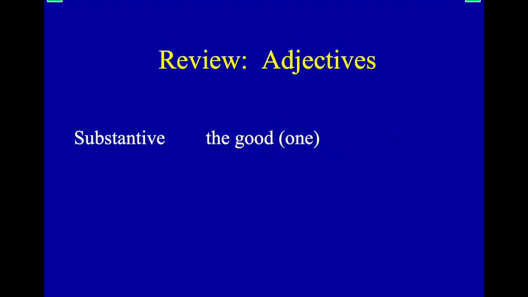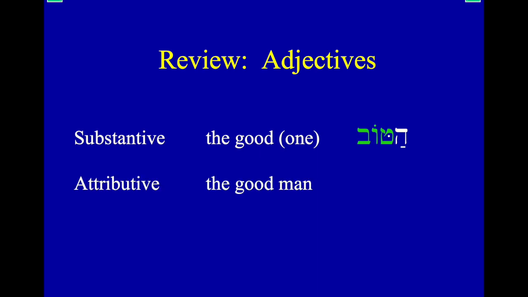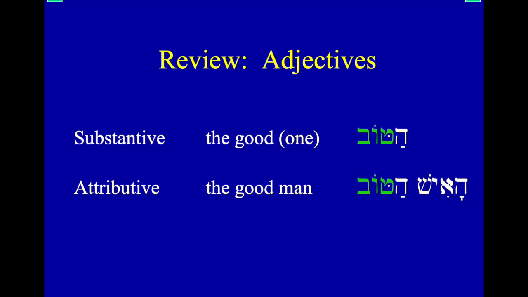Remember our adjectives? We could have a substantive adjective just by itself, like tov means good, like the good, the bad, and the ugly or something like that. Or like find the good or seek the good, right? That would just be tov by itself. Those are fairly rare for adjectives just by itself, hatov, the good. But mostly we talked about attributive and predicative adjectives, right? So attributive, the good man. So ha'ish hatov, the man, the good. Remember, attributive comes after and agrees in definiteness.